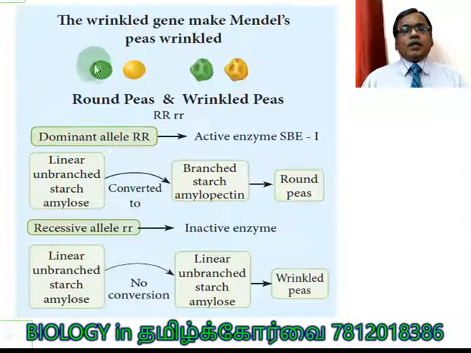So the overall picture is given here. With the dominant allele, capital R capital R or capital R small r, linear unbranched starch amylose is converted to branched starch amylopectin, and round peas are produced. And with small r, linear unbranched starch amylose is not converted into the branched one, but stays as such, and it is responsible for wrinkled peas.